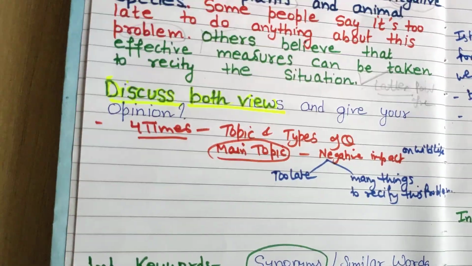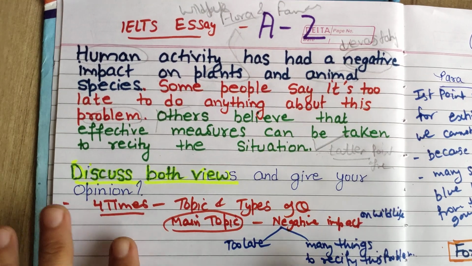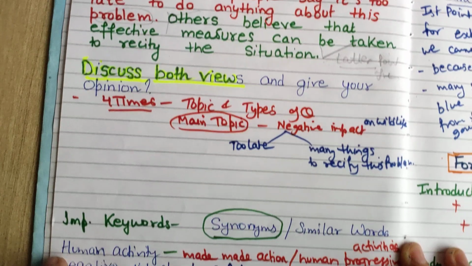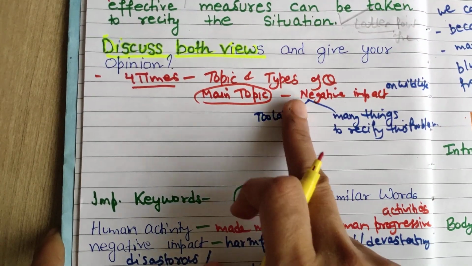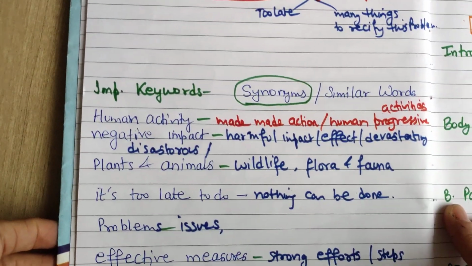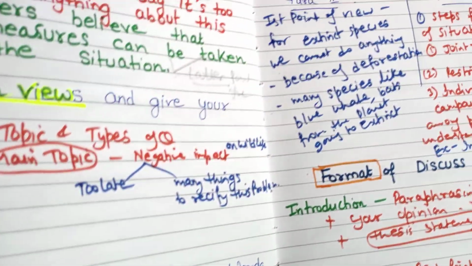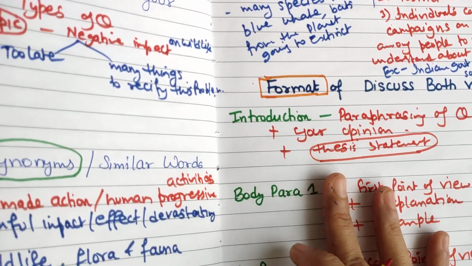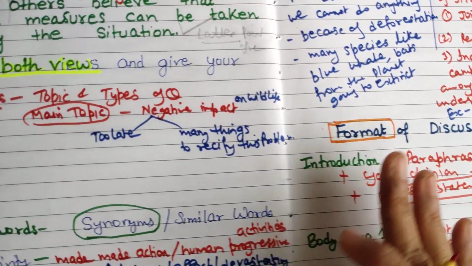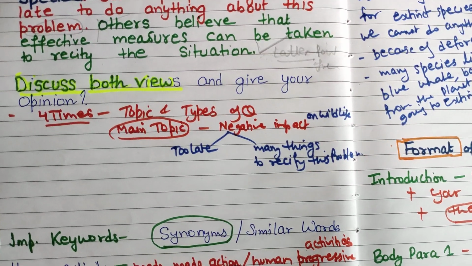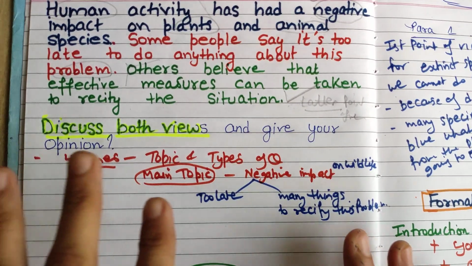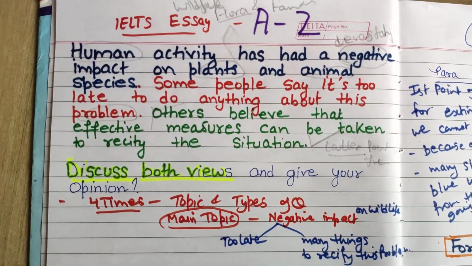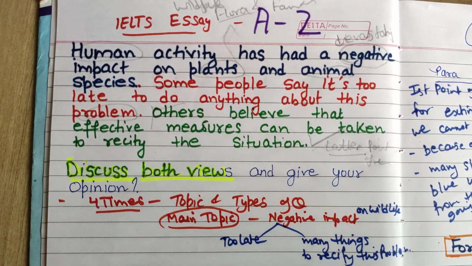Please try to understand, please watch it again and again, how you can do this type of essay. First I have topics, subtopics, important keywords, and then I have done the plan for 1 and 2 and the format of discussion. Now with the help of these points, please write your own essay and you can send it to me on my email also, and in the next video I will be making the full essay video.